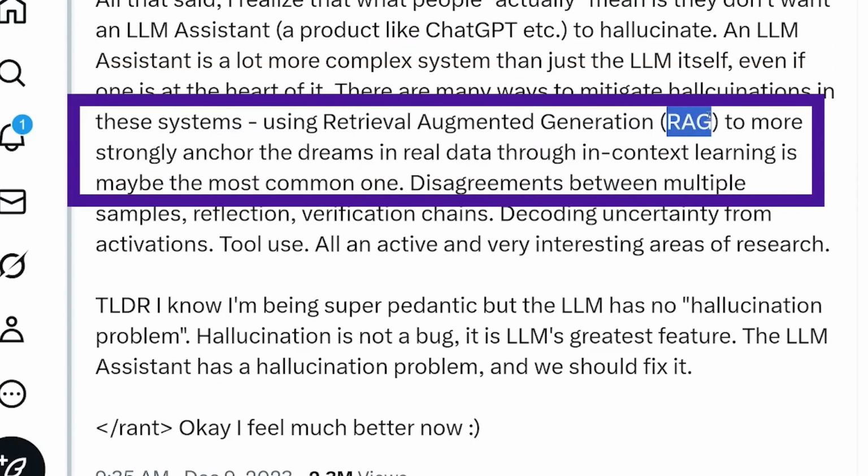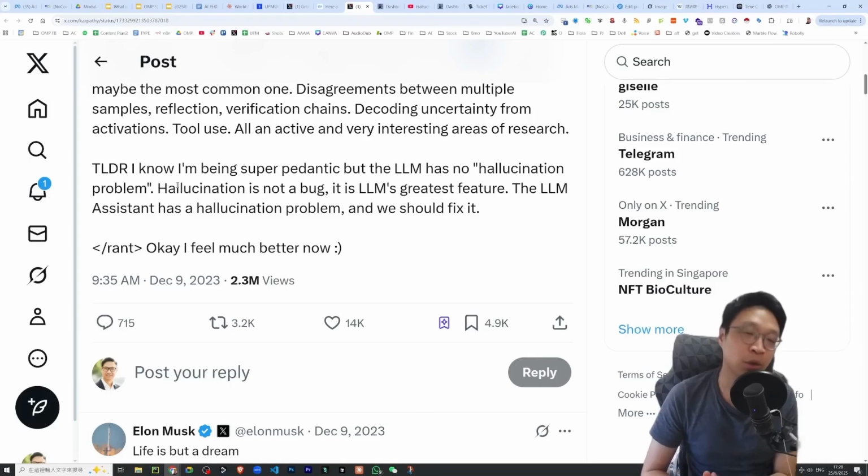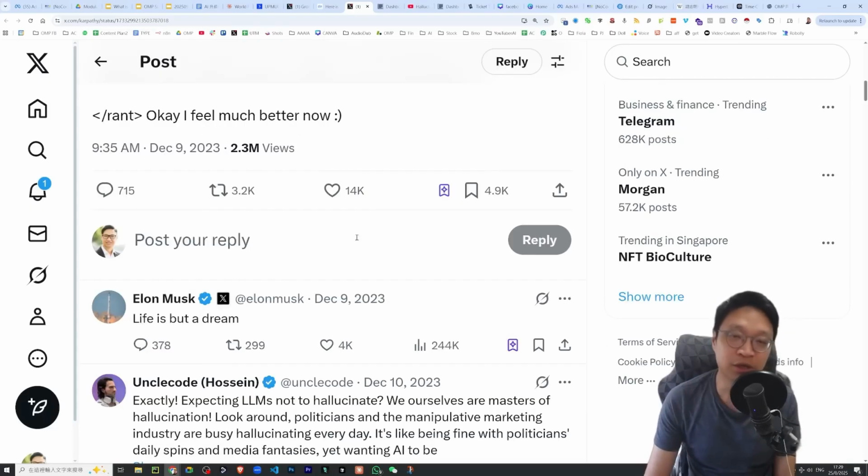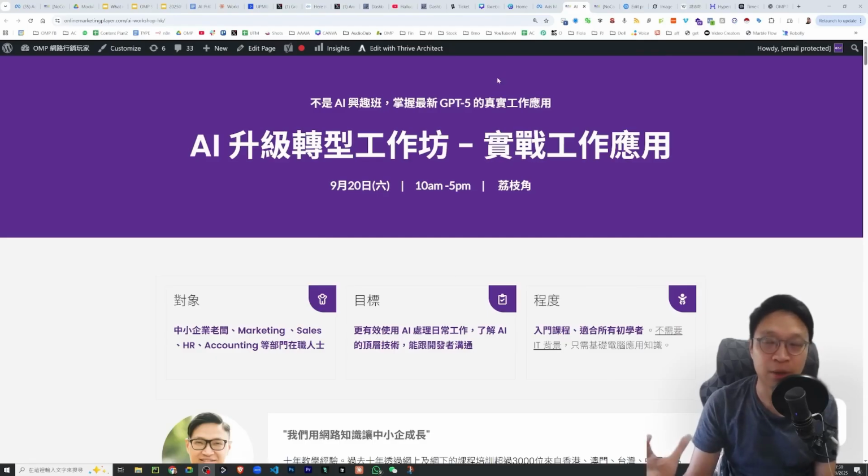When we use language models as assistants, we can leverage RAG, which means providing them with some extra information. This way, a dream machine can have a good dream and come up with an answer that the user truly wants. So, according to his perspective, hallucination isn't a flaw. It's actually the greatest feature of language models. For AI assistants, this is a problem that we need to solve. Under this post, Elon Musk also left a comment saying that life itself is just a dream. I hope today's content has helped you better understand the true nature of language models.